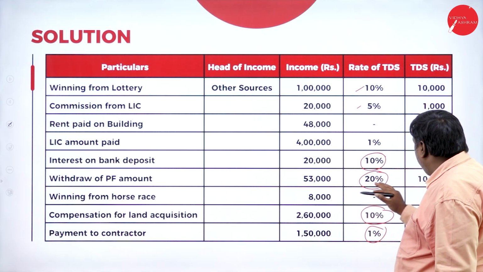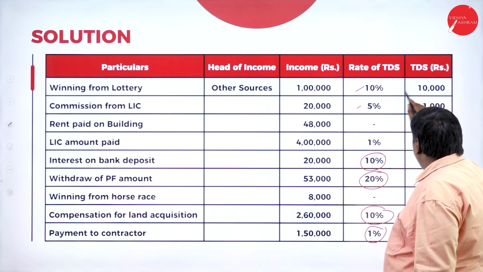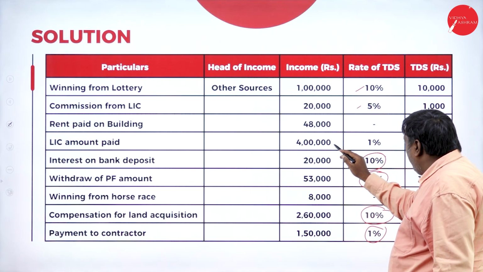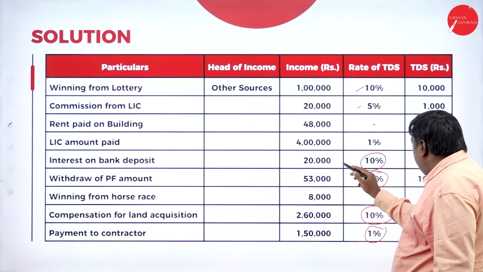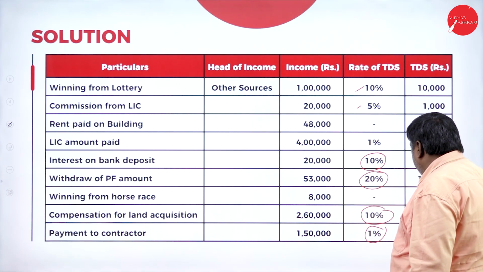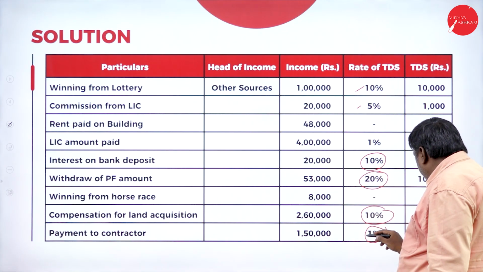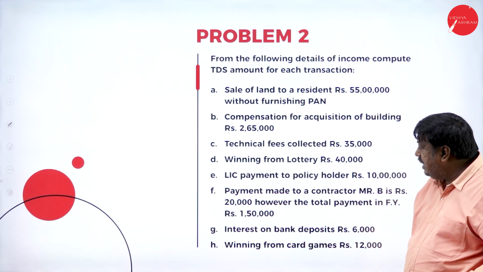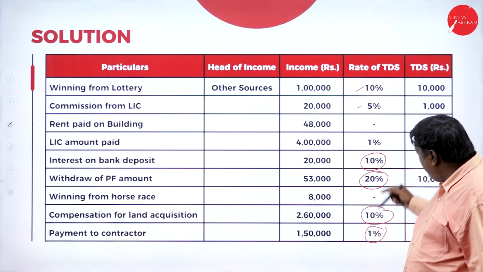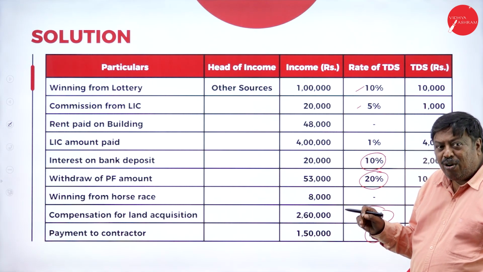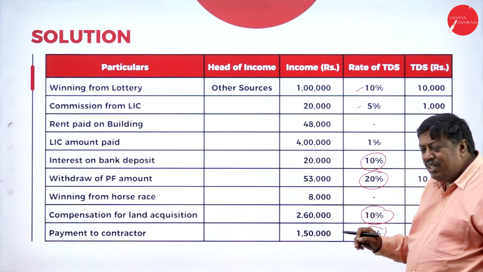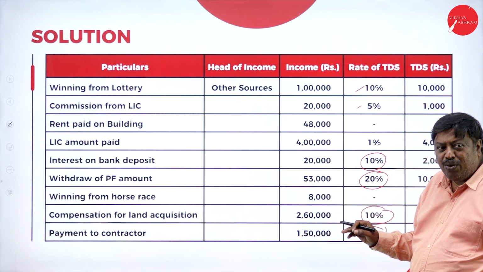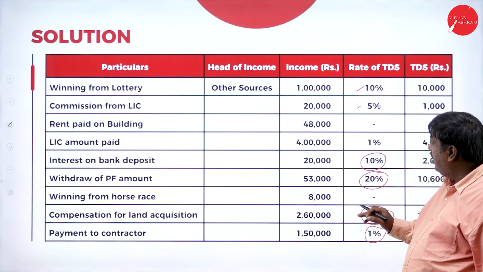Based on the rate, we have to calculate: 1 lakh into 10% is 10,000; 20,000 at 5% is 1,000; 4 lakh at 1% is 4,000; then 2,000, 10,600, 26,000 and 1,500. So this is how we are going to calculate the TDS. The rates we should remember. If you write all the rates properly and remember them, it is a 15 marks problem where you can score 15 marks easily without any hurdles.